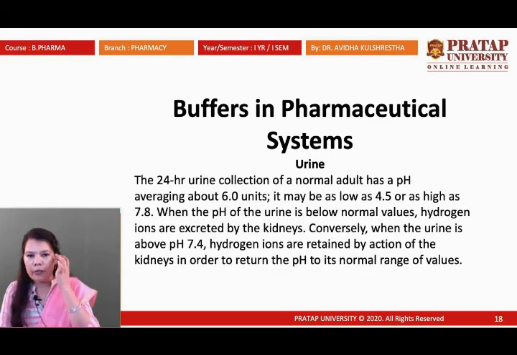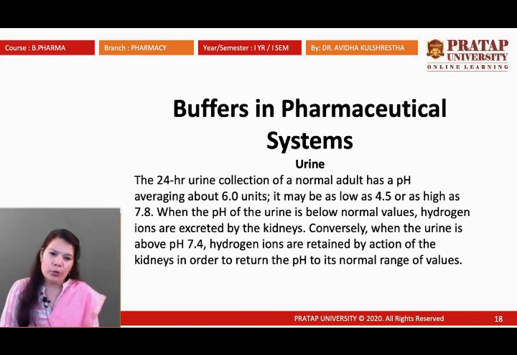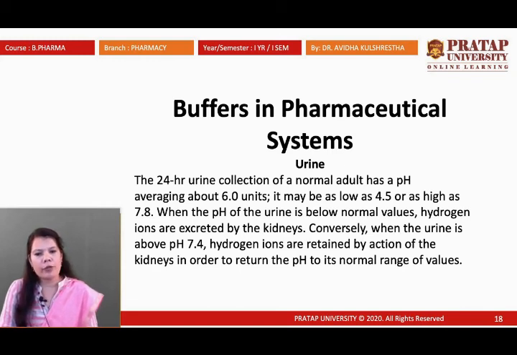Buffer system in urine also: the 24-hour urine collection of a normal adult has a pH averaging about 6 units. It may be as low as 4.5 or as high as 7.8. When the pH of urine is below normal values, hydrogen ions are excreted by the kidney. Conversely, when the urine is above 7.4, hydrogen ions are retained. So H plus ion or proton retention or excretion is going on